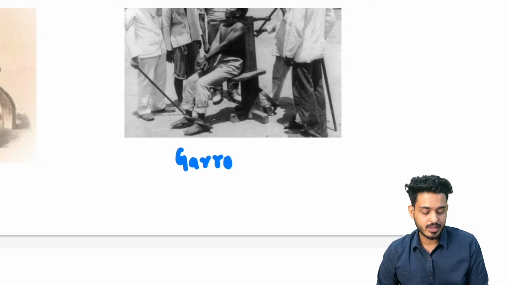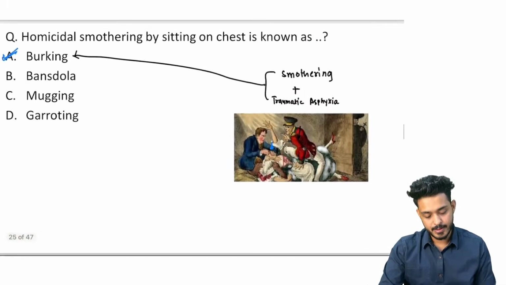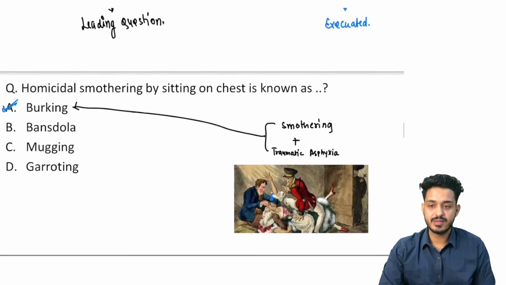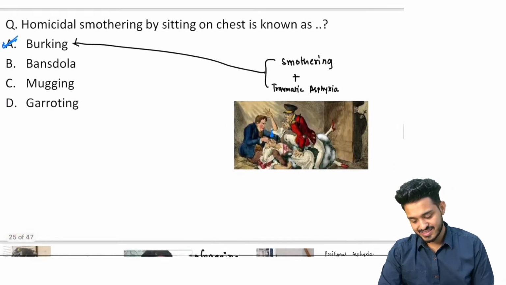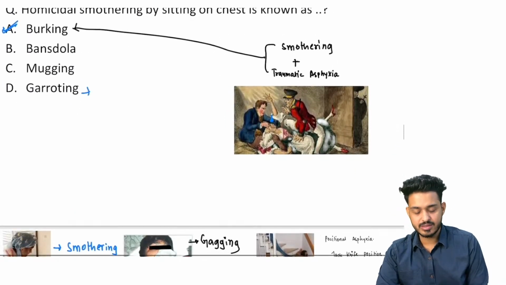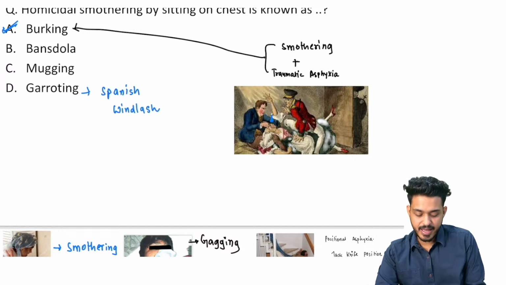Garroting. This thing was in the Spanish part. Okay, garroting अभी तो नहीं है. This thing was happening back then, right? So these are the methods that you need to remember. Garroting is also known as Spanish windlass.